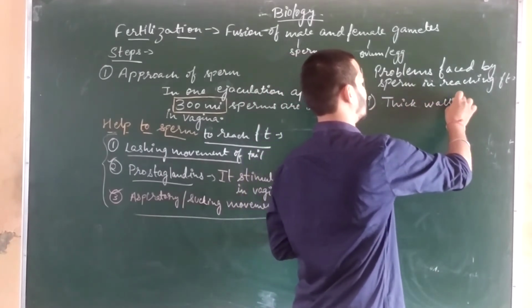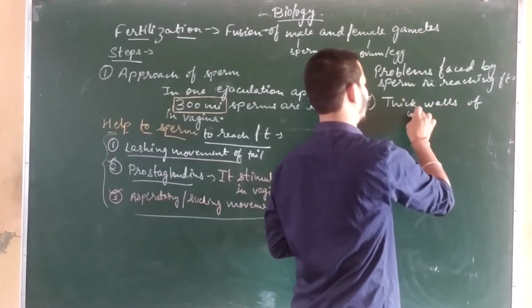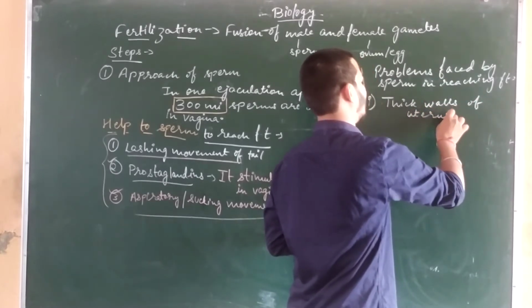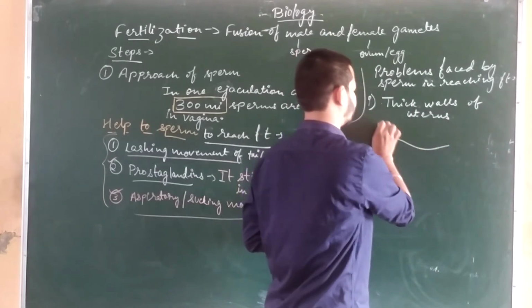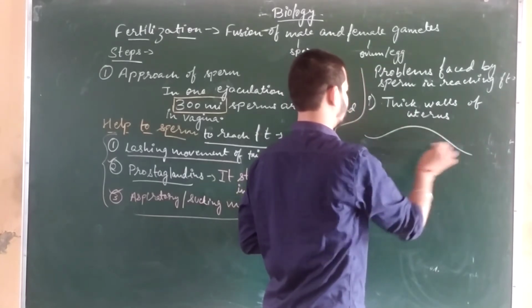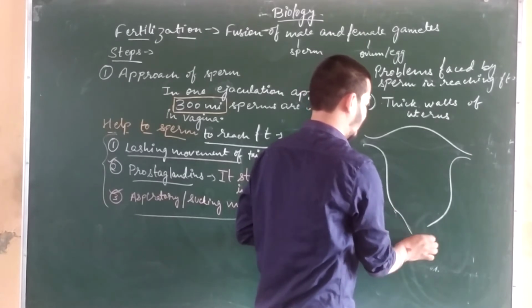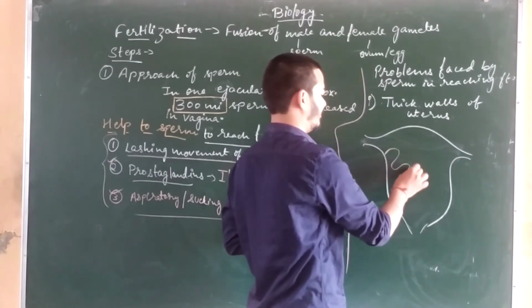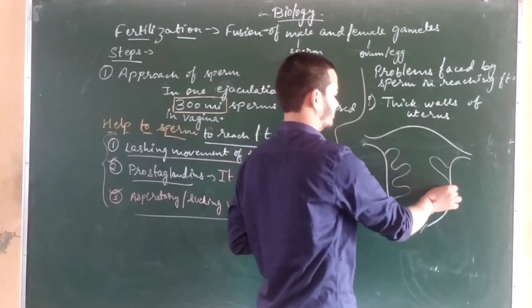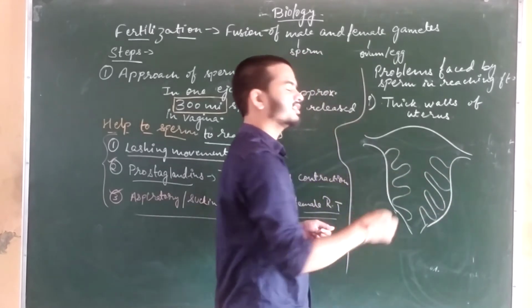thick walls of the uterus. Okay, we have drawn the uterus like this. In the diagram, we have drawn the endometrium like this, in a very simple form.